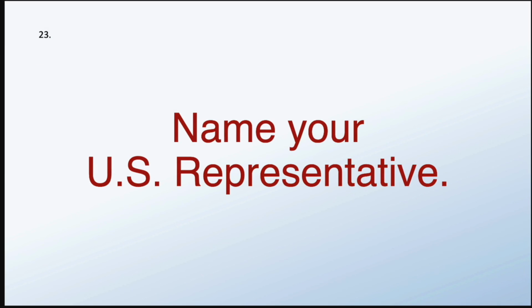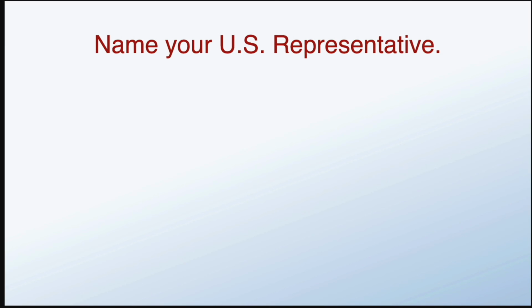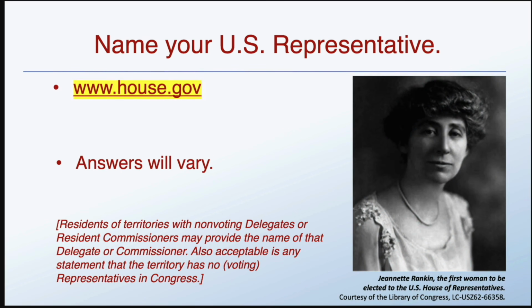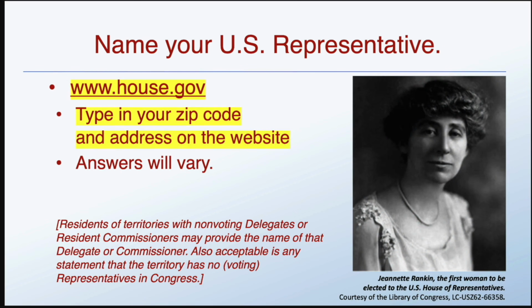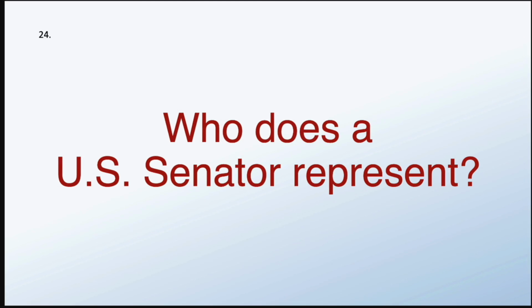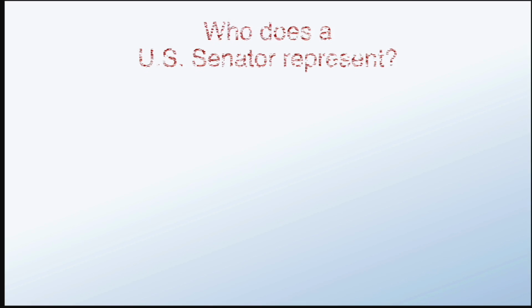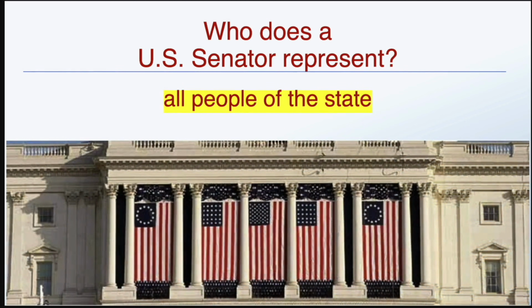Congress. Name your U.S. representative. Answers here will vary depending where you live. Who does a U.S. senator represent? All people of the state.